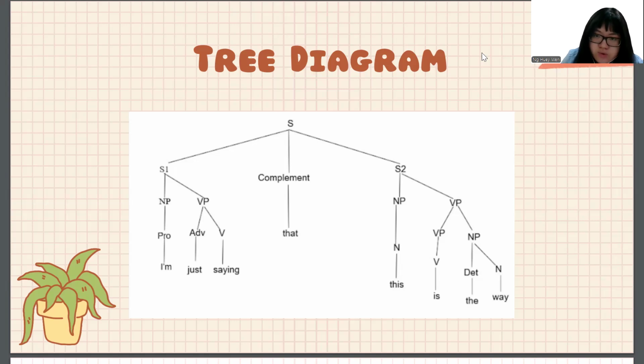So continue to sentence 2. Sentence 2 is formed by noun phrase and verb phrase. For the noun phrase in sentence 2, there is a noun, which is the word this, and the verb phrase is combined by verb phrase and noun phrase. Another verb phrase here is followed by a verb, which is the word is, and the noun phrase is followed by determiner and noun. The determiner is the word the, and the noun is way.